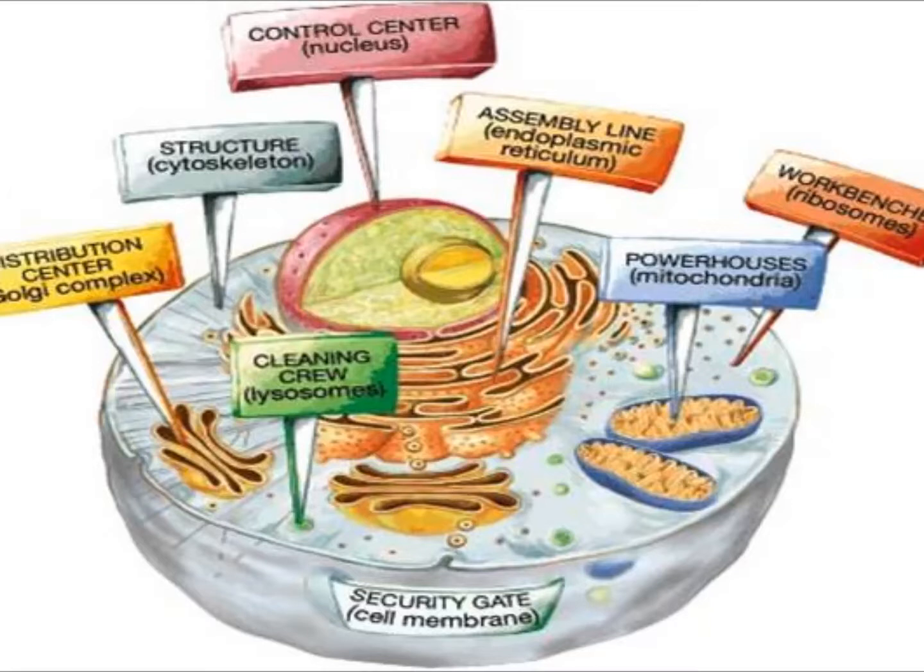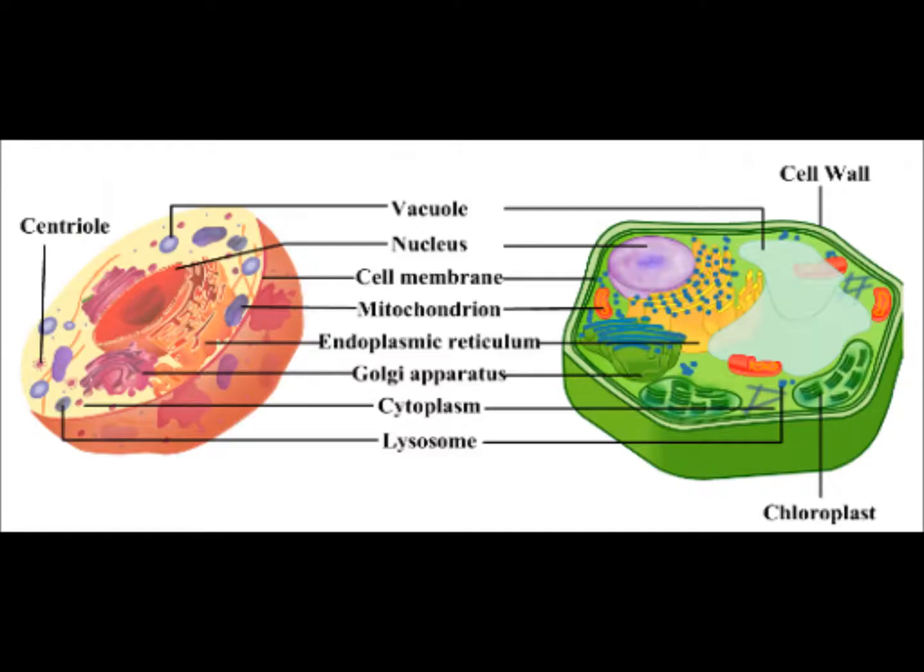This picture depicts the function of each cell, and even mitochondria, that is known as the powerhouse of the cell. In this, the biochemical processes of respiration and energy production are performed. Then, just to show a small difference between animal cell and plant cell, here you can see that both the cells, they both have lysosomes, cytoplasm, Golgi apparatus, endoplasmic reticulum, mitochondria, cell membrane, and nucleus. Vacuoles are found to be small in animal cell but very large in plant cell.